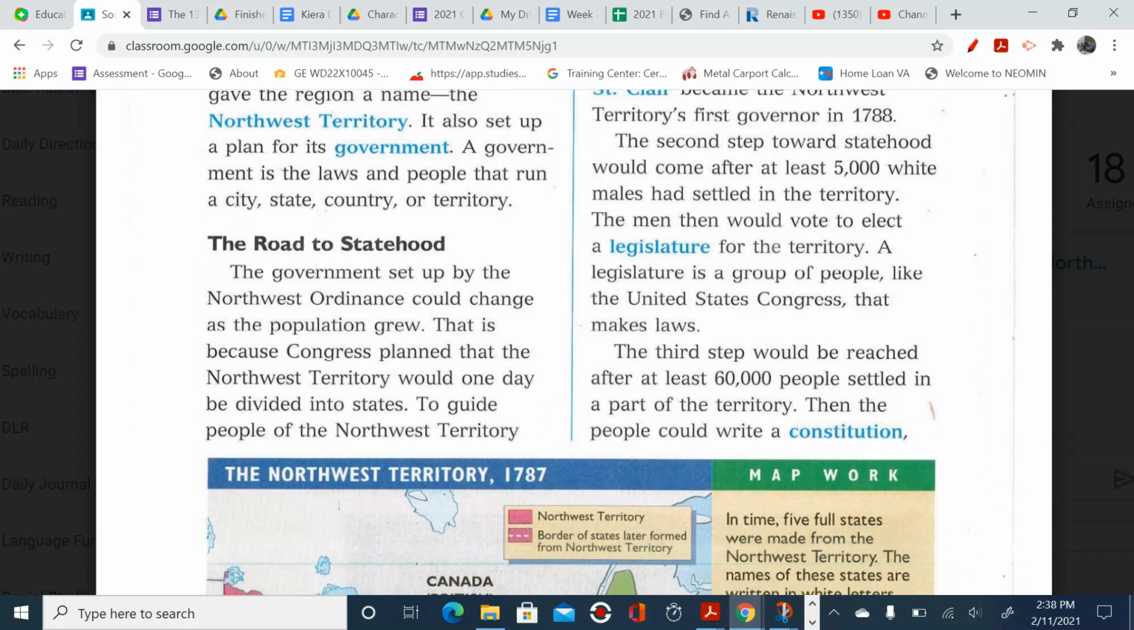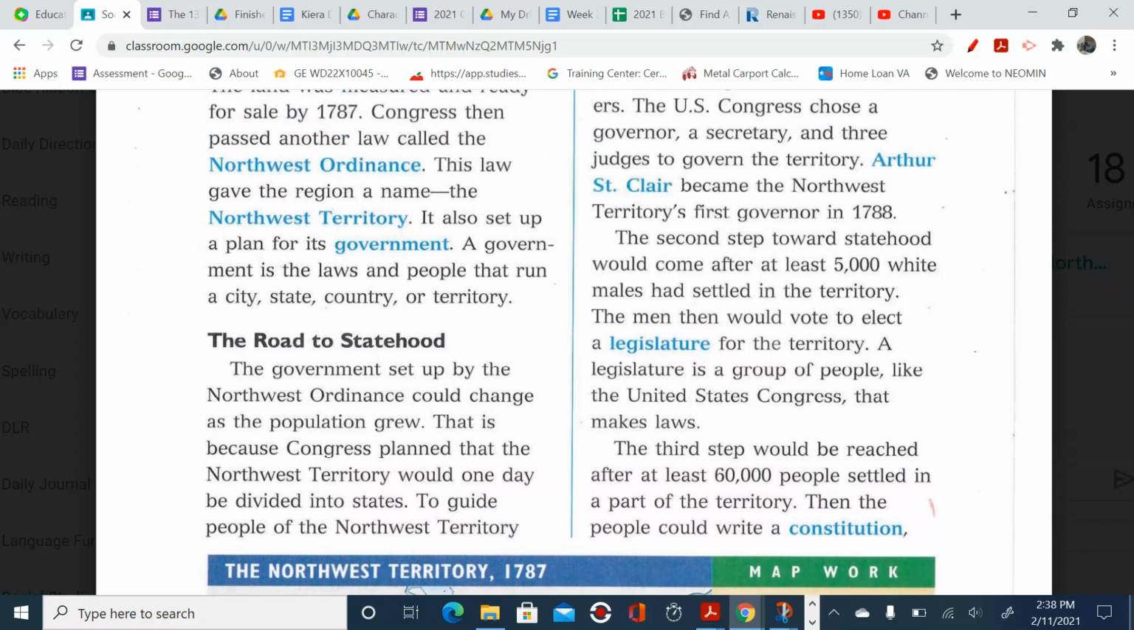The second step toward statehood would come after at least 5,000 white males had settled in the territory. The men then would vote to elect a legislature for the territory. A legislature is a group of people, like the United States Congress, that make laws, right?